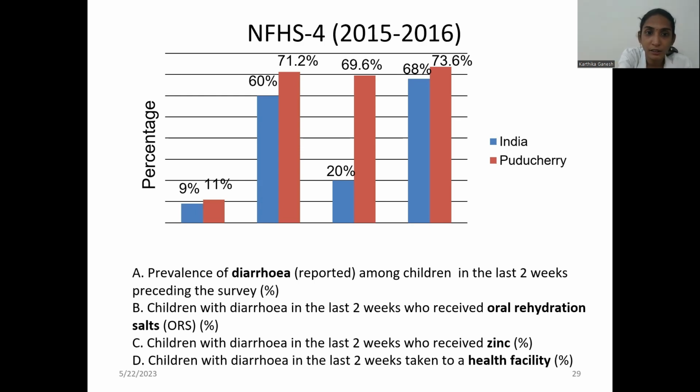And children who received zinc, India it was very low, just 1/5, 20%, whereas Puducherry it is around 3/4. Okay. And children with diarrhea who were taken to health facility, that indicator is quite okay, because around 2/3 at the Puducherry and India level sought a healthcare provider for treatment.